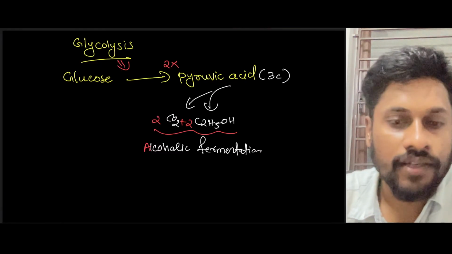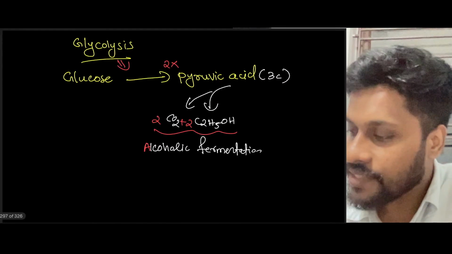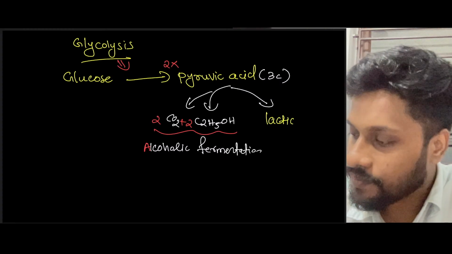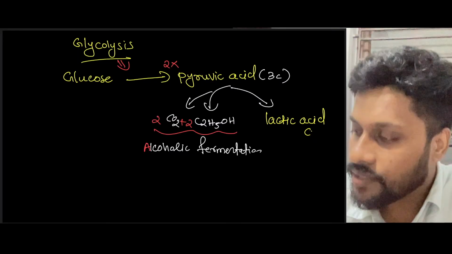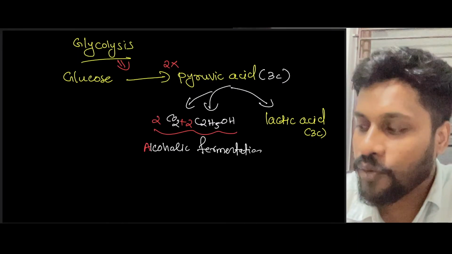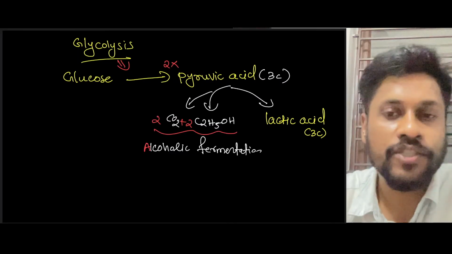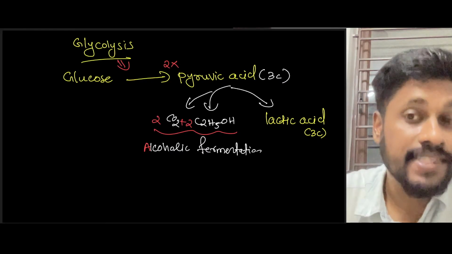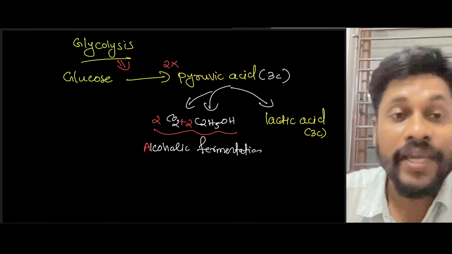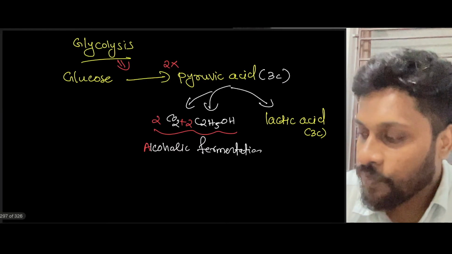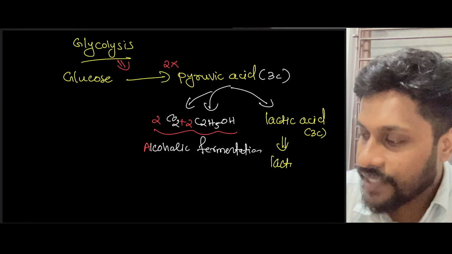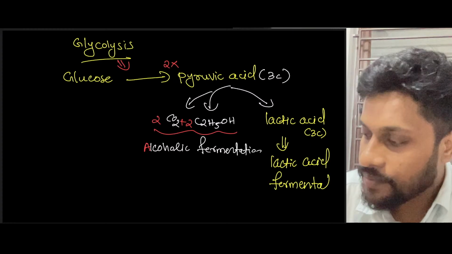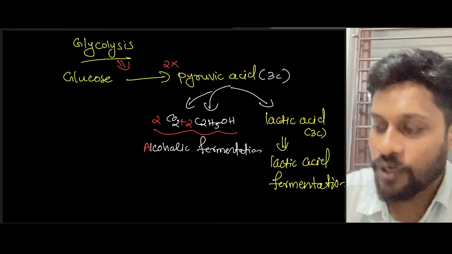Another possibility is that this pyruvic acid could be converted into lactic acid. How many carbons will be there? 3 carbons will be there, right? Because pyruvic acid has 3 carbons, lactic acid also has 3 carbons, which means both have an equal number of carbons, so there won't be any excess carbon, so there won't be any release of carbon dioxide, right? And this process is called lactic acid fermentation.